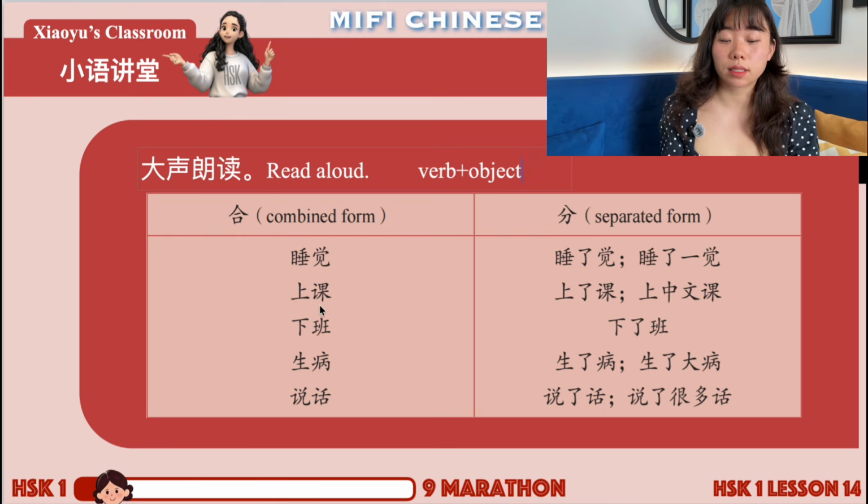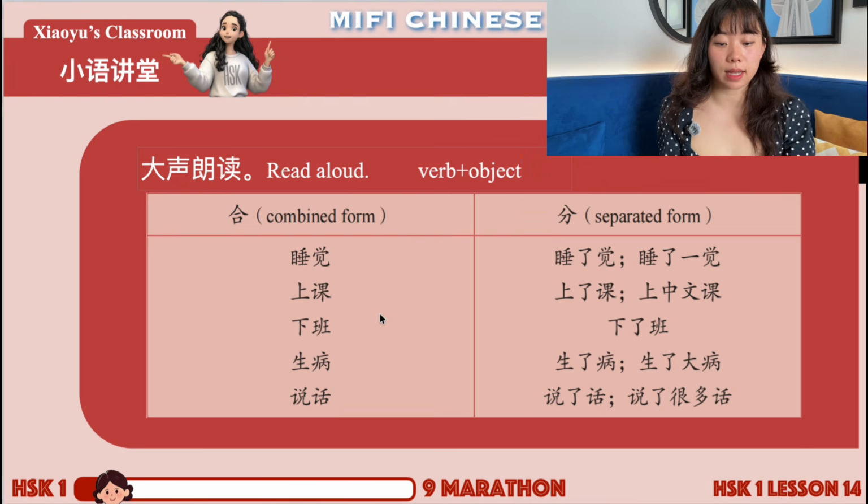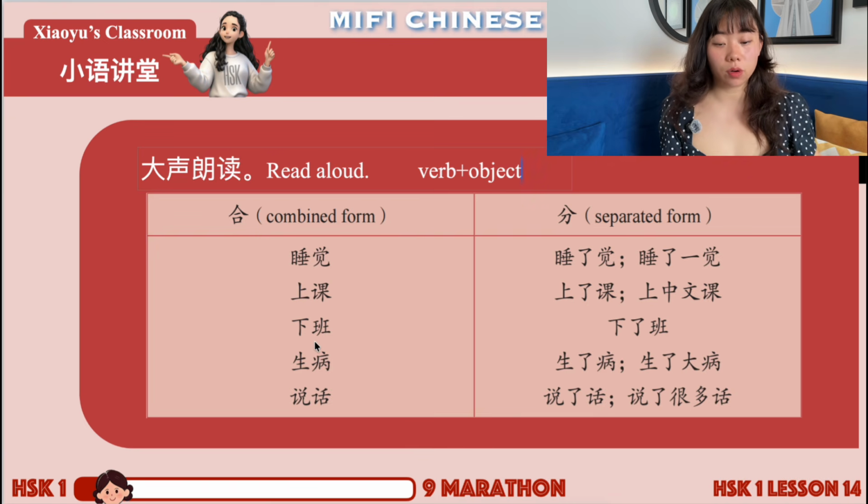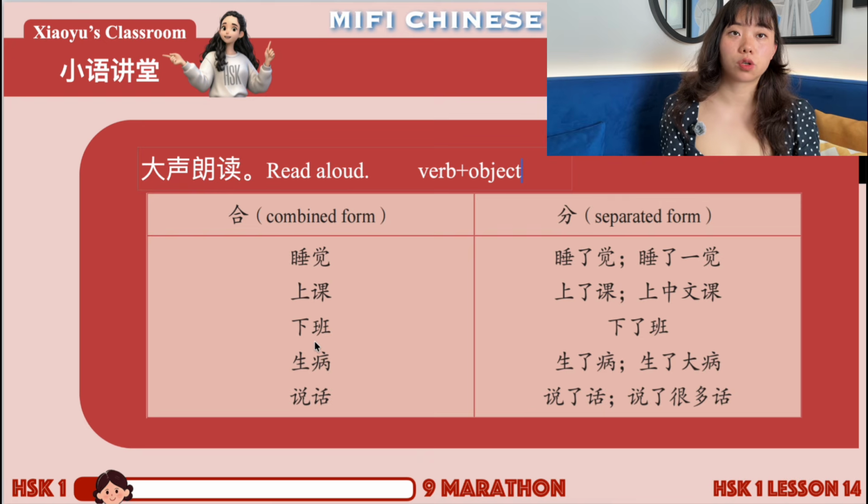And then 上课, 上 is the actual verb here. 课 means class. So the whole verb means taking class. We see it together as a word, but again, it's separable. You can see it as 上 and then 课. 课 itself can be an object, a noun. And then 下班, same logic. 下 is the real verb here, and then 班 is the object. It can stand alone. It means work or job.